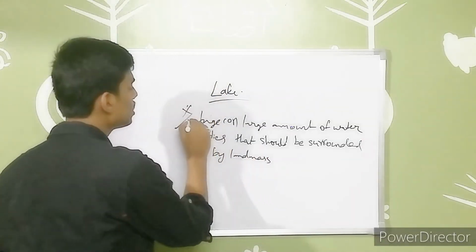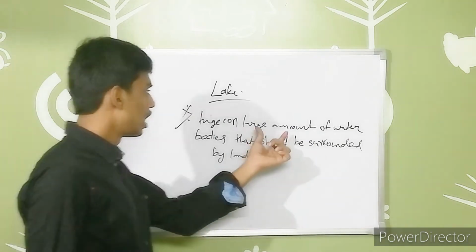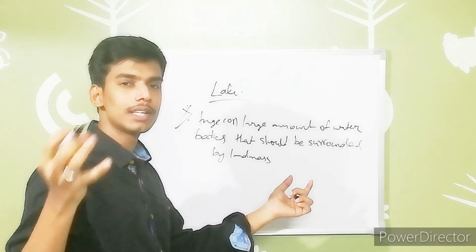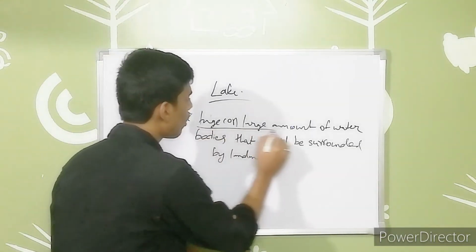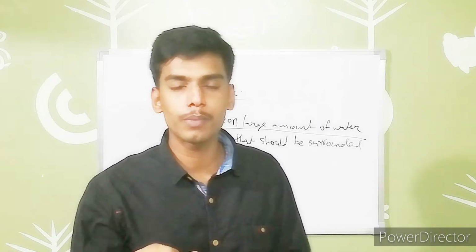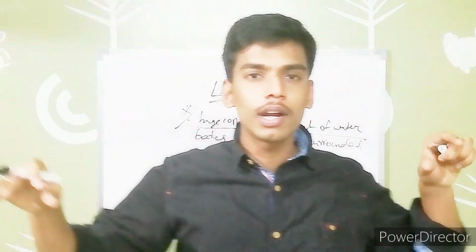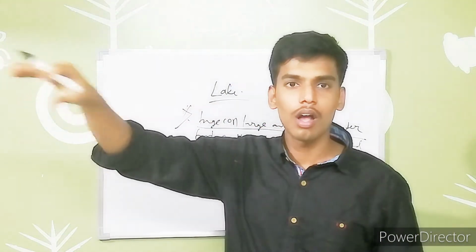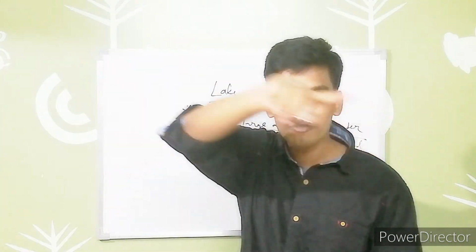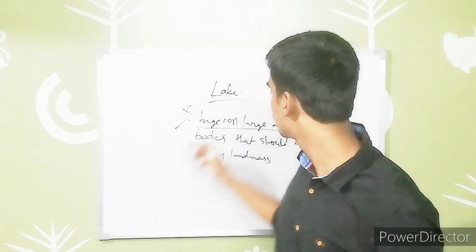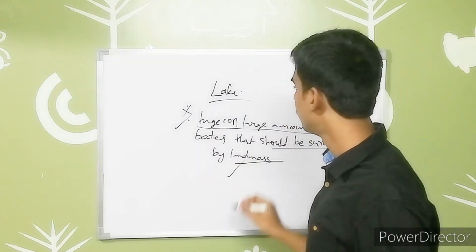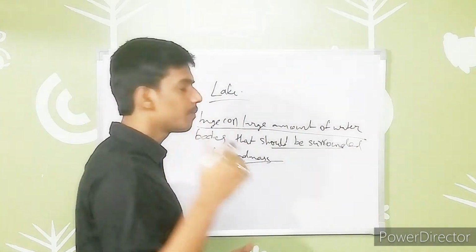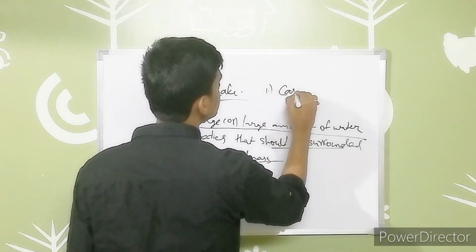Very important point, guys. That's why I have written it fully. Without knowing this definition, many people struggle to find the difference between the sea and lakes. It should definitely be a water body, but it is fully surrounded by the land mass. That means it has no connection to any other sea or other places surrounding it. That is the important point we have to note here. So the largest lake in the world is the Caspian Sea.